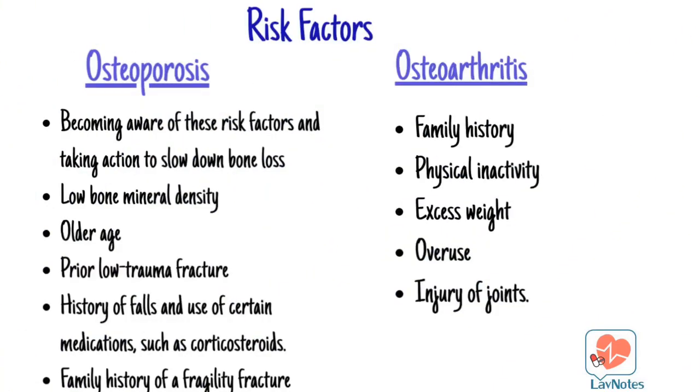And now we're going to compare between the risk factors of each disease. The risk of osteoporosis may be reduced by becoming aware of these risk factors and taking action to slow down the bone loss. Low bone mineral density is a major risk factor for fracture, the main consequence of osteoporosis. Other key risk factors include older age, prior low trauma fracture, a history of falls, and use of certain medications, such as corticosteroids. Family history of a fragility fracture is often a contributing factor.